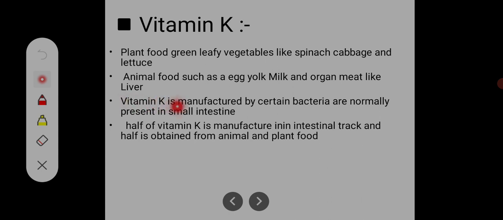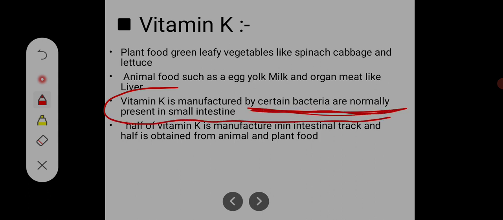Vitamin K is manufactured by certain bacteria normally present in our small intestine. This is a very important point: certain bacteria in our small intestine manufacture this vitamin K, just like vitamin D is formed when sunlight is exposed.